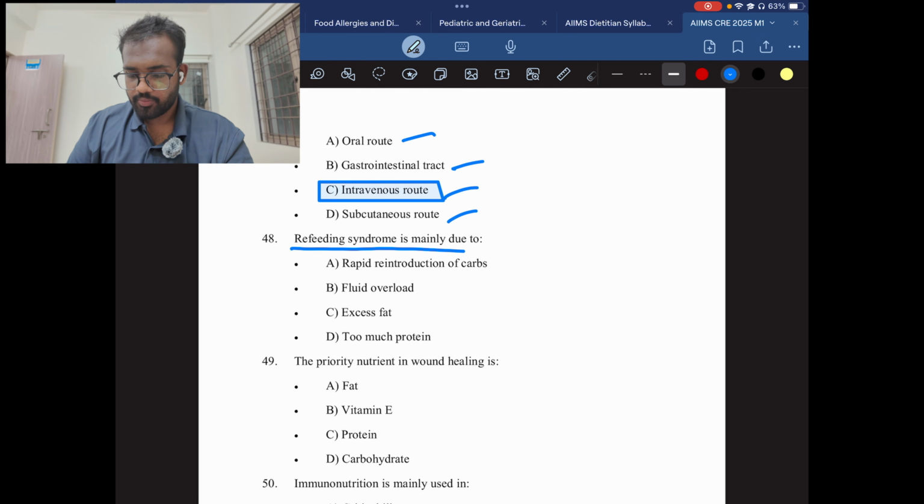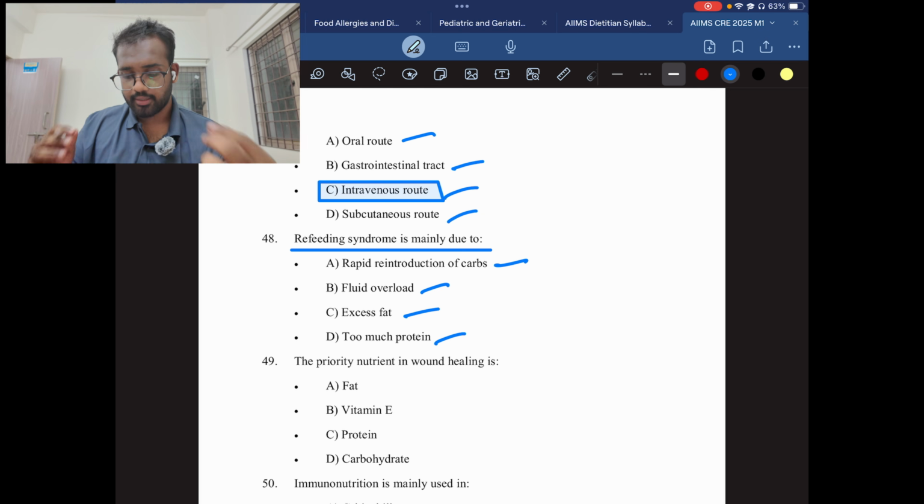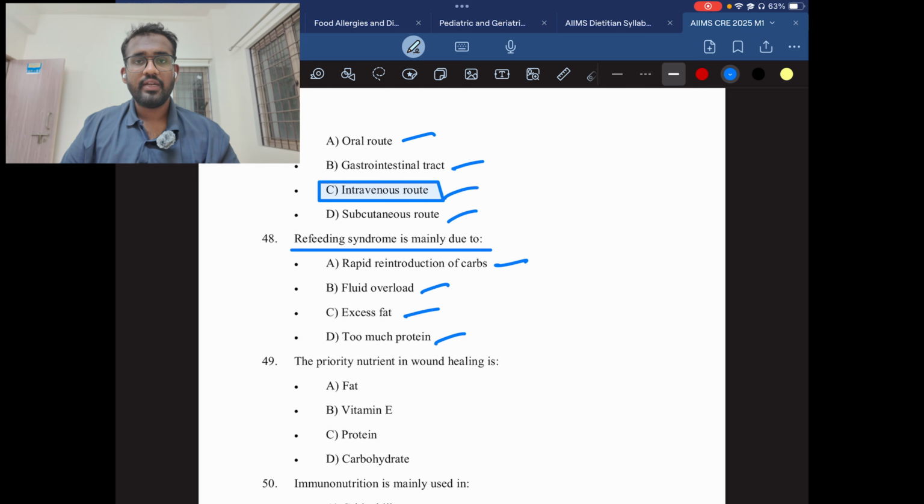Refeeding syndrome is mainly due to rapid introduction of carbohydrates, fluid overload, excess fat, too much protein. So first understand what refeeding syndrome is. Refeeding syndrome occurs if the person has been malnourished for a long time, or if the patient is in ICU or long term on enteral and parenteral nutrition. If you suddenly provide nutrients, your body will malfunction because the phosphorus level will go down.